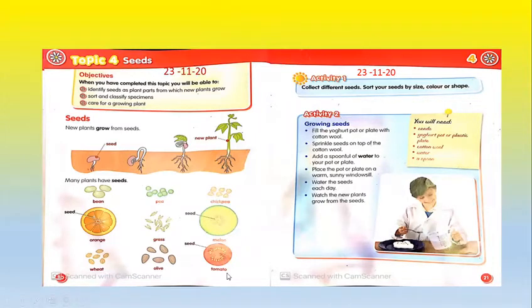You can see here, you can take the seeds. Tomato makes a seed. Melon makes a seed. Orange makes a seed. You can use these seeds again. Okay, and you can make a new plant with these seeds.